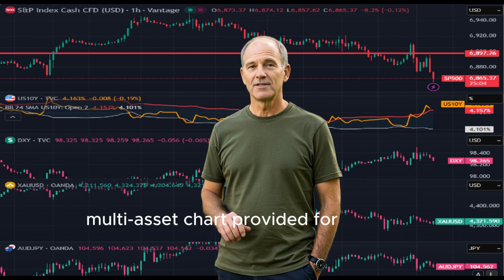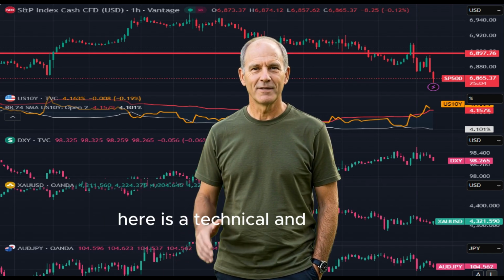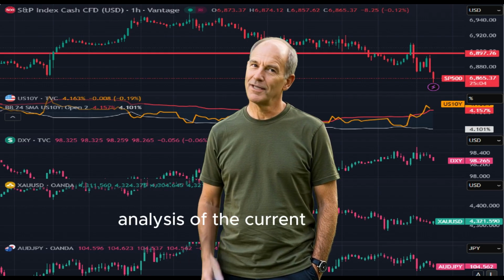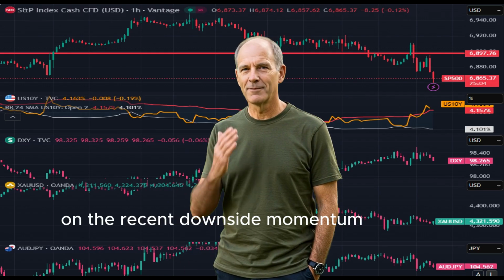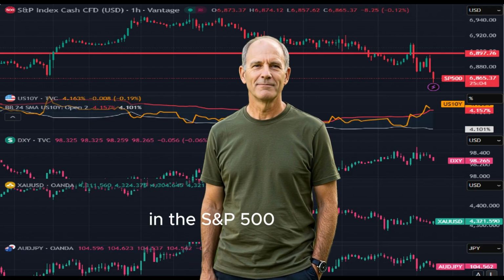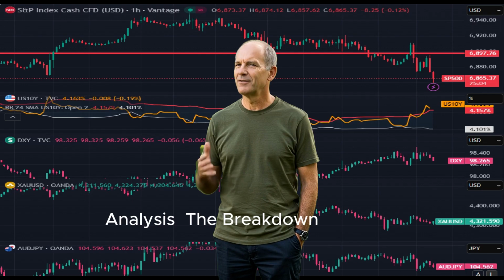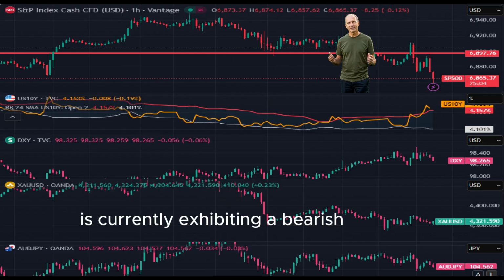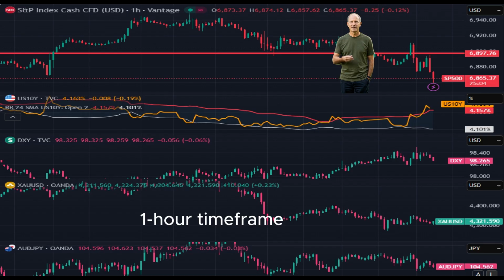Based on the multi-asset chart provided for December 31, 2025, here is a technical and macroeconomic analysis of the current market regime, specifically focusing on the recent downside momentum in the S&P 500. 1. S&P 500 analysis, the breakdown. The S&P 500 is currently exhibiting a bearish shift in market structure on the 1-hour timeframe.